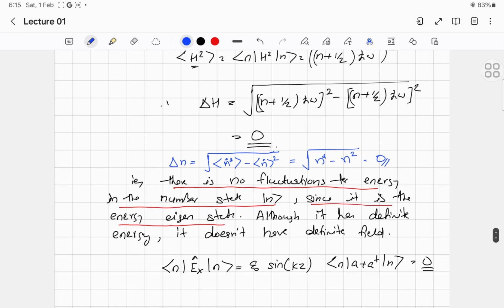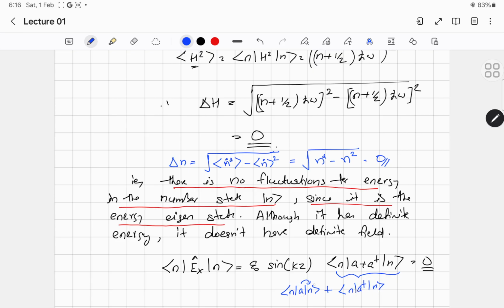For calculating the field, first of all you have to calculate the expectation value of the electric field. The expectation value of the electric field is simply the inner product of n with E x with n, and we already know the expression for E x from the previous lecture. If you substitute it, you have to calculate the expectation value of n a plus a dagger n, which we can split into two: n a n plus n a dagger n.